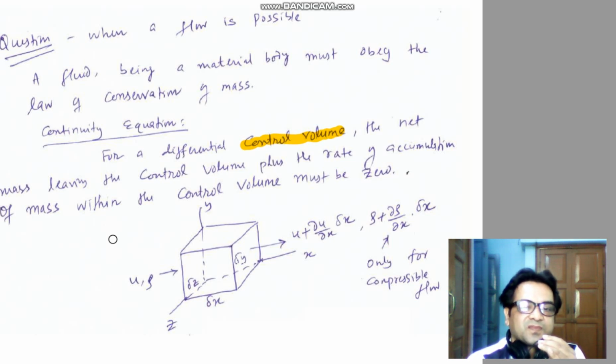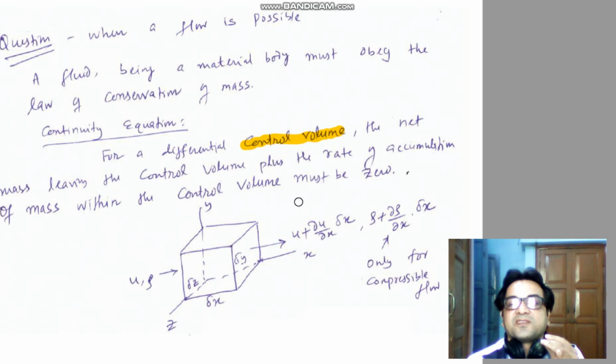So mass entering the control volume plus accumulation will be equal to the mass leaving the control volume. Mass flow rate, basically. If you know the velocity, the cross-sectional area, and the density, then you can easily find the mass flow rate.